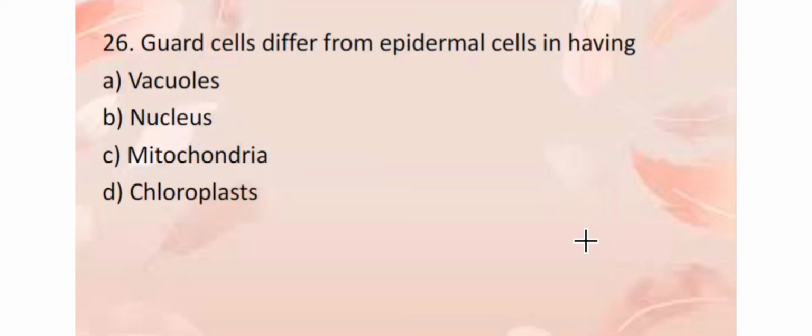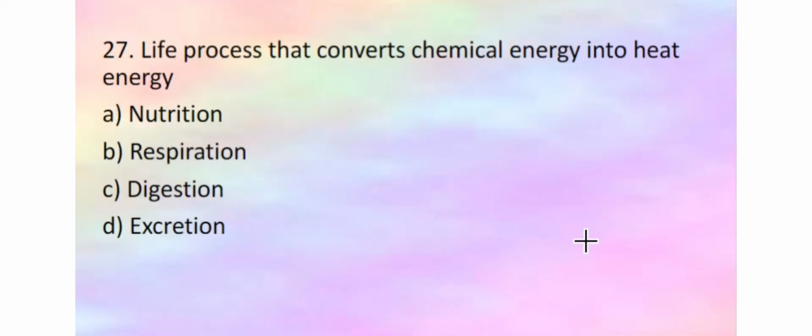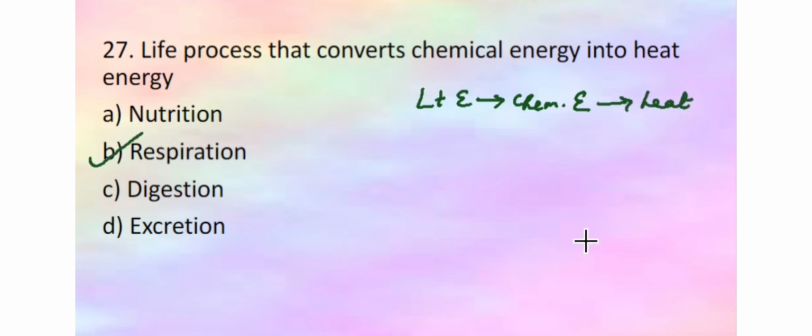Guard cells differ from epidermal cells in having. These are parts of the stomatal apparatus. Guard cells and epidermal cells differ in the presence of chloroplast. You can see chloroplast in the guard cells, but that may not be visible in the epidermal cells. So option D is the correct answer. Life process that converts chemical energy to heat energy. We know light energy to chemical energy is photosynthesis. Now from chemical to heat or thermal energy is respiration, in order to release energy, right? So respiration is the correct answer.